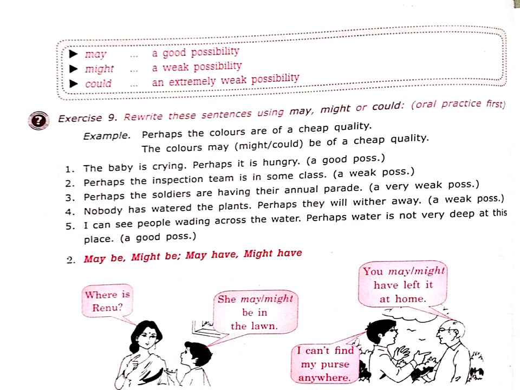So let's see the next one. Maybe, might be, may have, might have. Where is Renu? She may be in the lawn or might be in the lawn. I can't find my purse anywhere. One is asking the question. The second one said you might have left it at home. So let's see the next, children.